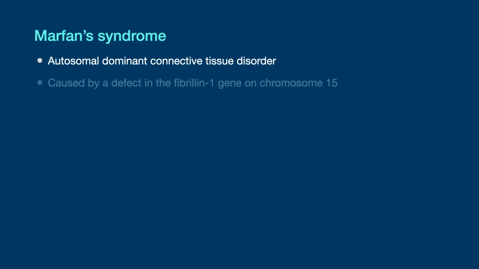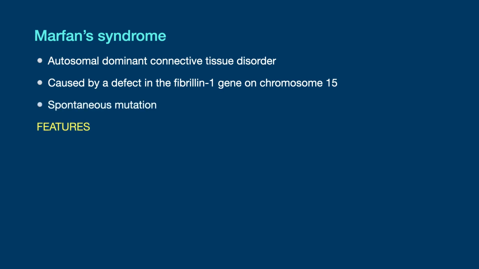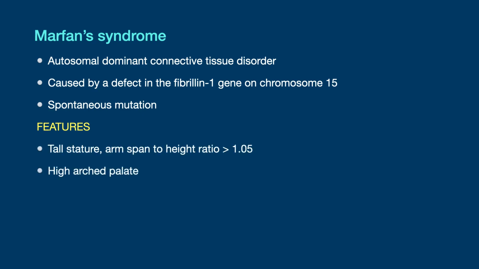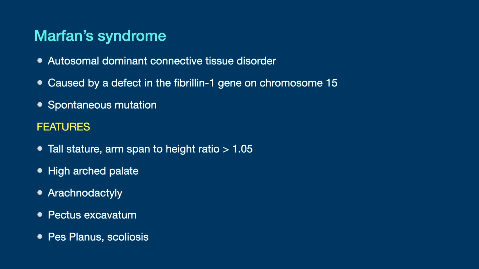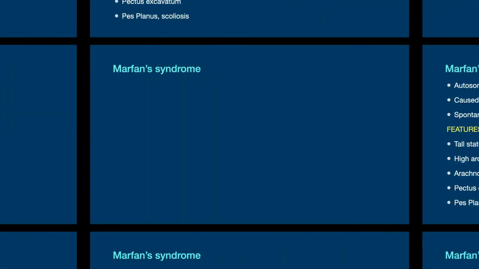Marfan syndrome is an autosomal dominant connective tissue disorder. It is caused by a defect in the fibrillin 1 gene on chromosome 15. It affects around 1 in 3,000 people and may occur as a spontaneous mutation. Features are tall stature with an arm span to height ratio of more than 1.05, high arched palate, arachnodactyly, pectus excavatum, pes planus and scoliosis.